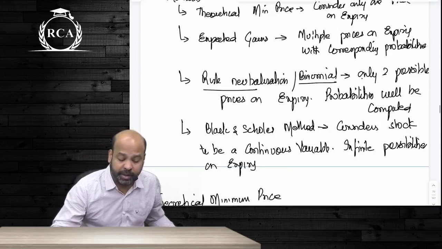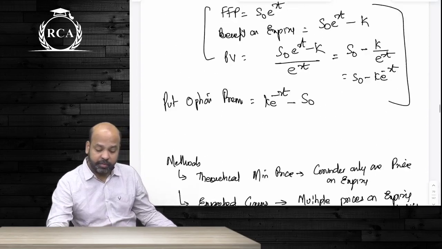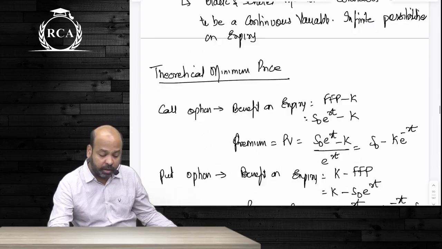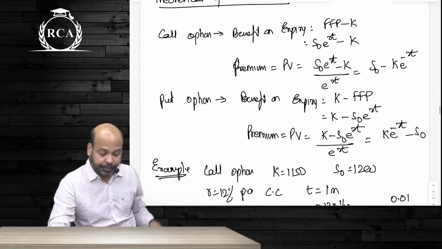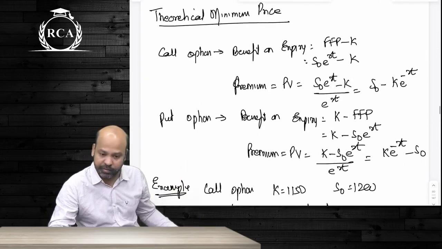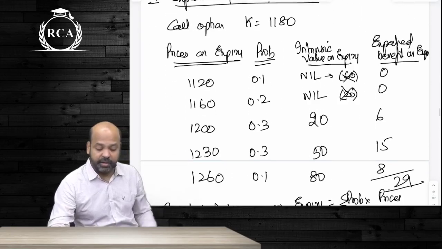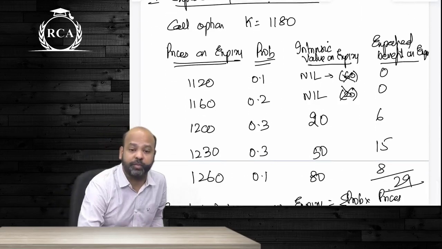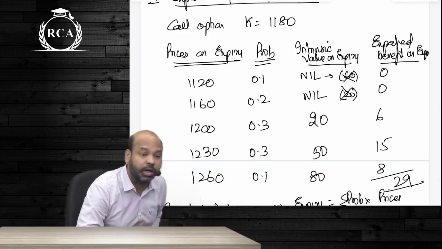The next one is the expected gains approach. The expected gains approach will consider limited prices on expiry. This is different from the formula of the theoretical minimum price approach. Expected gains approach will consider limited prices on expiry. The corresponding probabilities will already be given.